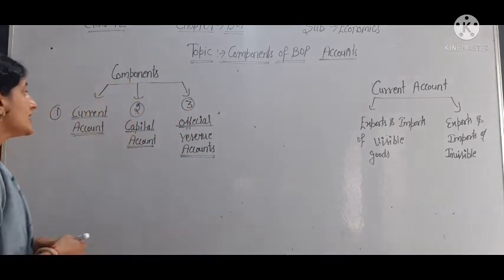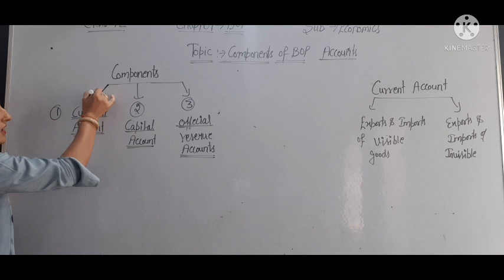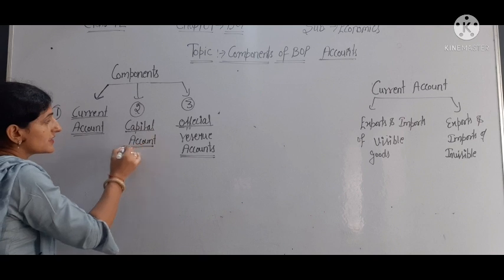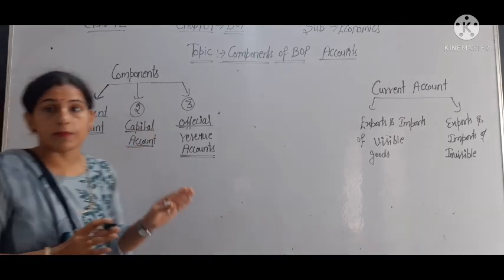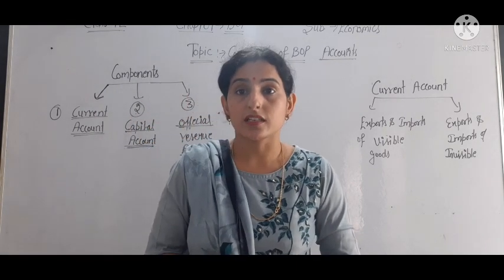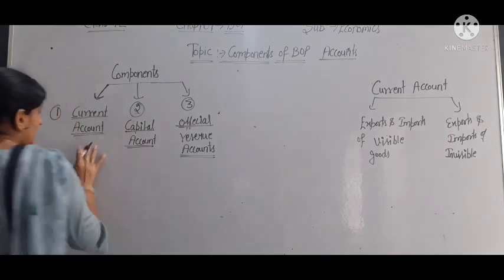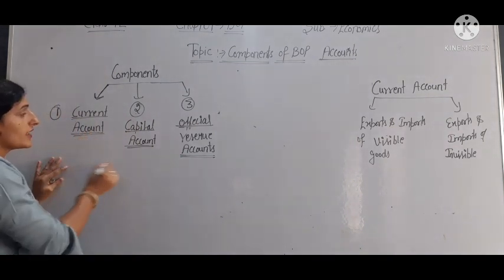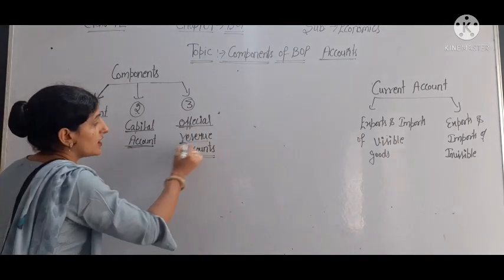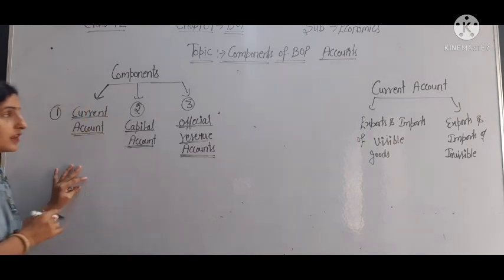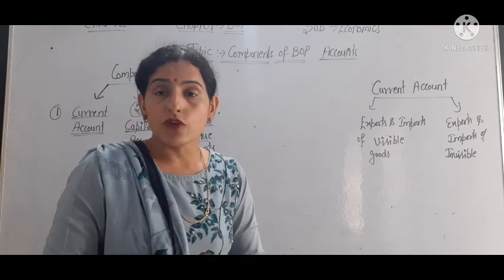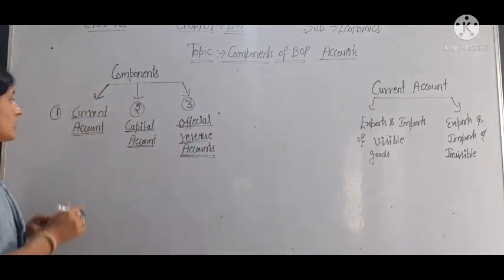So the components mainly are, first, the current account. Then the second component is the capital account. BOP is an account because transactions are mentioned in it. So in this there are three types of account. First is the current account, second is the capital account, third is the official reserve account. We will discuss these accounts step by step. First we have the current account.